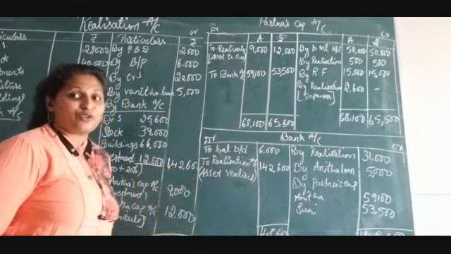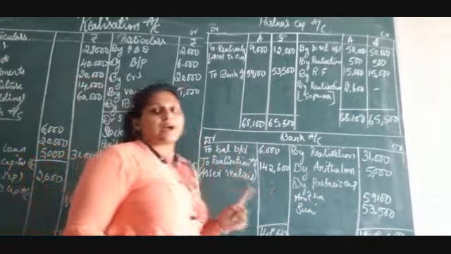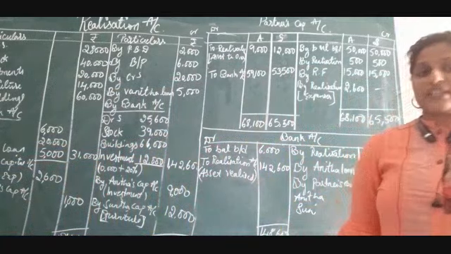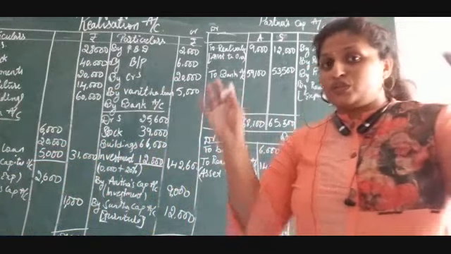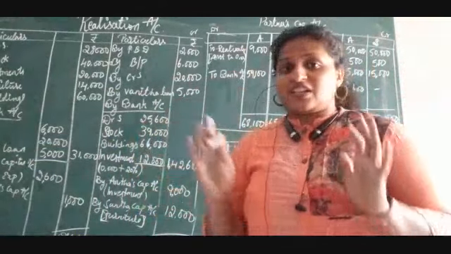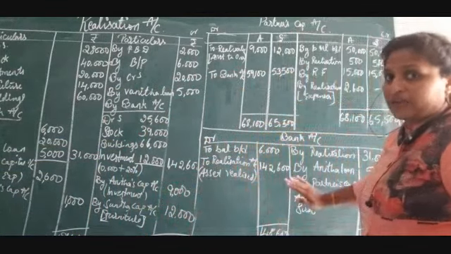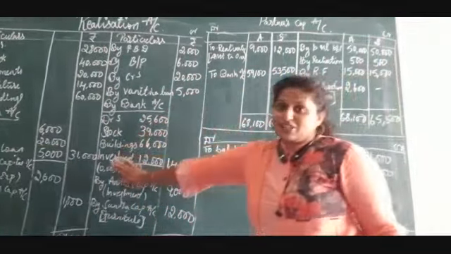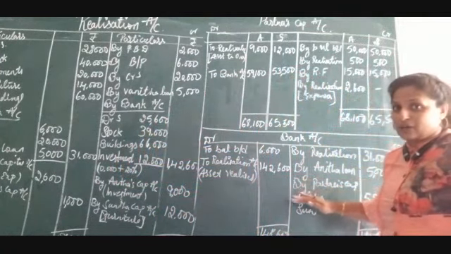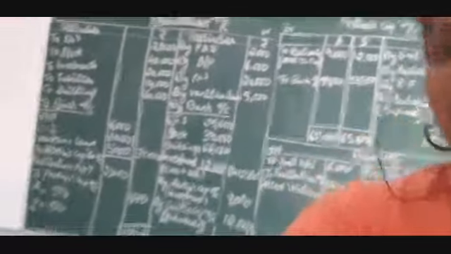As I told you before, if you take the assets realized value and add it to the bank balance, you will come to know what the tallied amount is beforehand. So no need to struggle over the tallied amount. Don't get frustrated in this particular chapter. It's very simple. I hope you have understood. This is realization account, this is partner's capital account, and this is the bank account. I wanted to show you the full-fledged problem at once, so I have done it on the board like this.